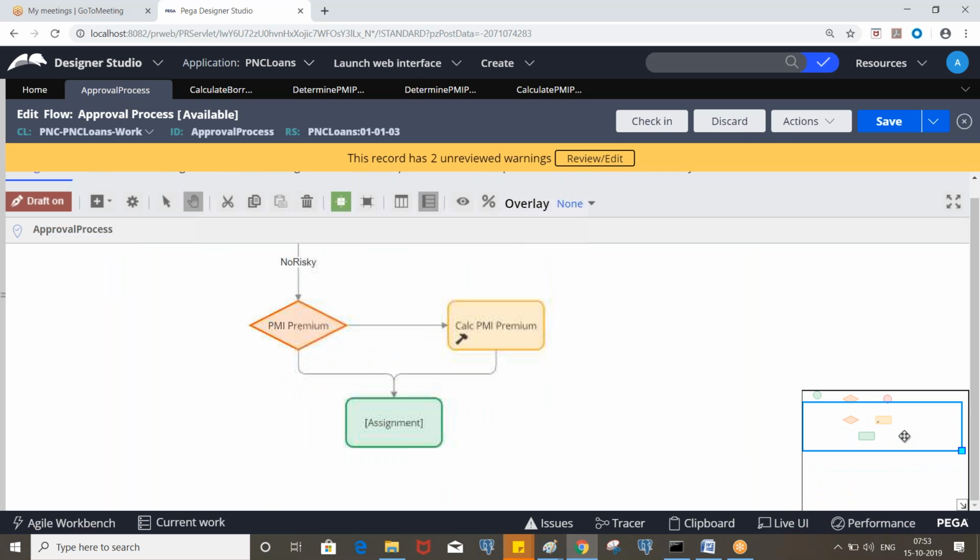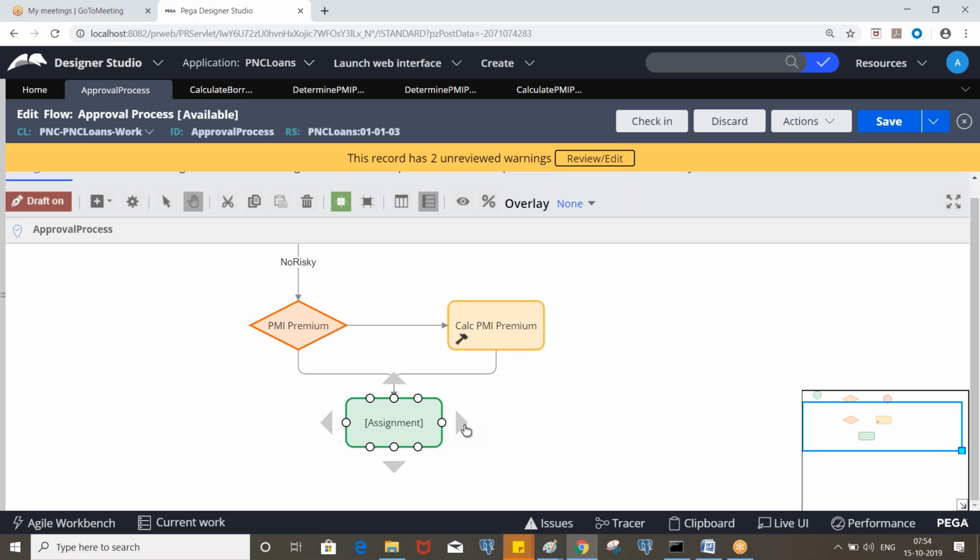Next, here we'll be designing a separate screen for approvals, and we have out of the box screens. So for manage approvals we use those, and for the loan officer we will design our own screen for approvals. Okay.